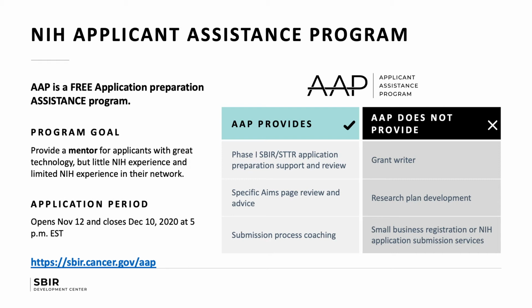We will review the application with you and make sure you have everything in place, but you've got to have your team to help you with that. And it does provide you with submission process coaching. So the small business is responsible to get those registrations in place to make sure that you can get the application submitted.